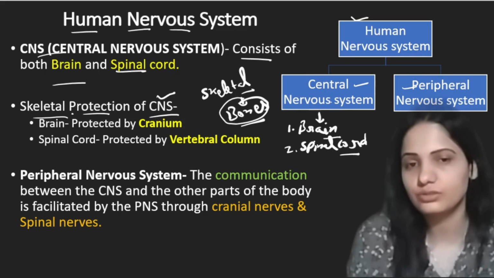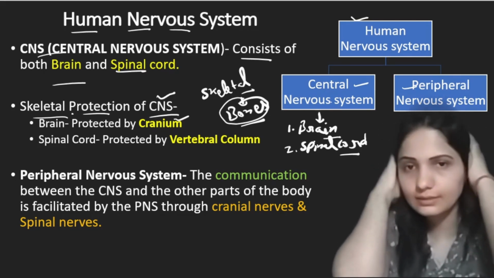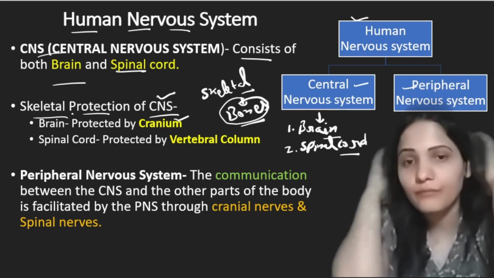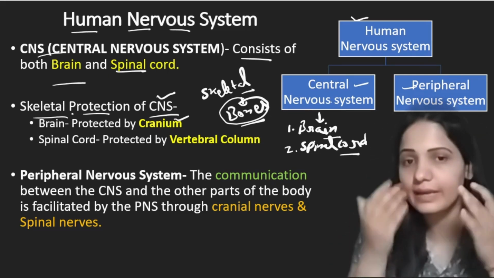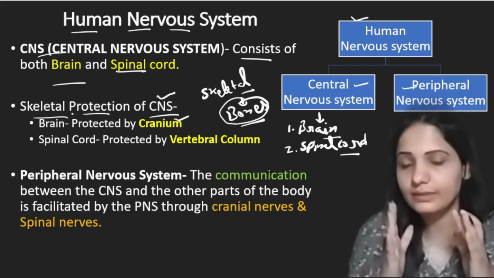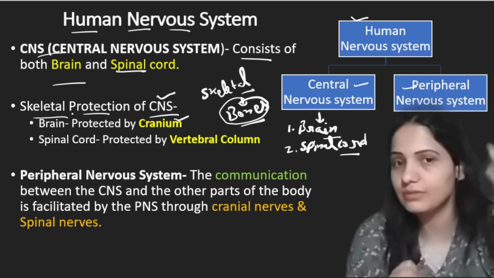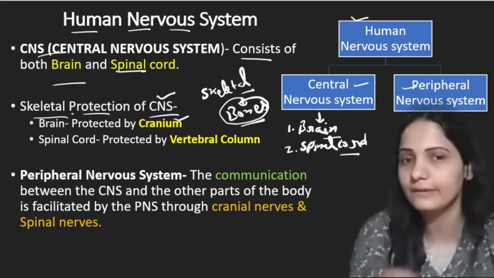Now this bony structure is known as the cranium. This is our cranium, which is protecting our brain, and the brain is part of the central nervous system. So we can say that our cranium is protecting the brain. This is the skull. Inside the skull we have this cranium part which is protecting the brain.